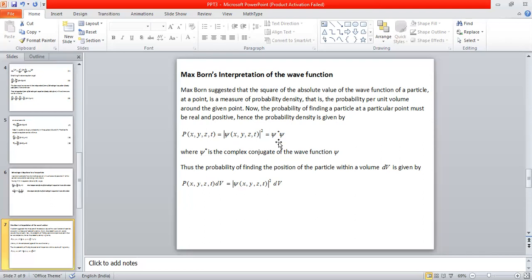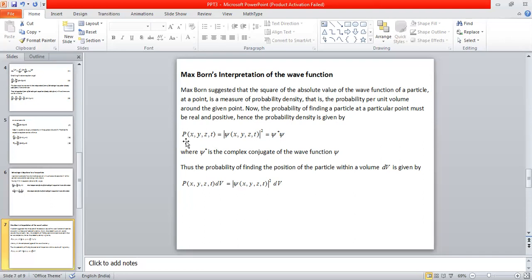So this actually represents the probability density, which is given by the expression P, a function of x, y, z, and t. We are interested in finding the probability density of the particle at a particular place at a particular time. So the probability density must be a function of the space coordinates x, y, z of that point, and also of the time coordinate t.